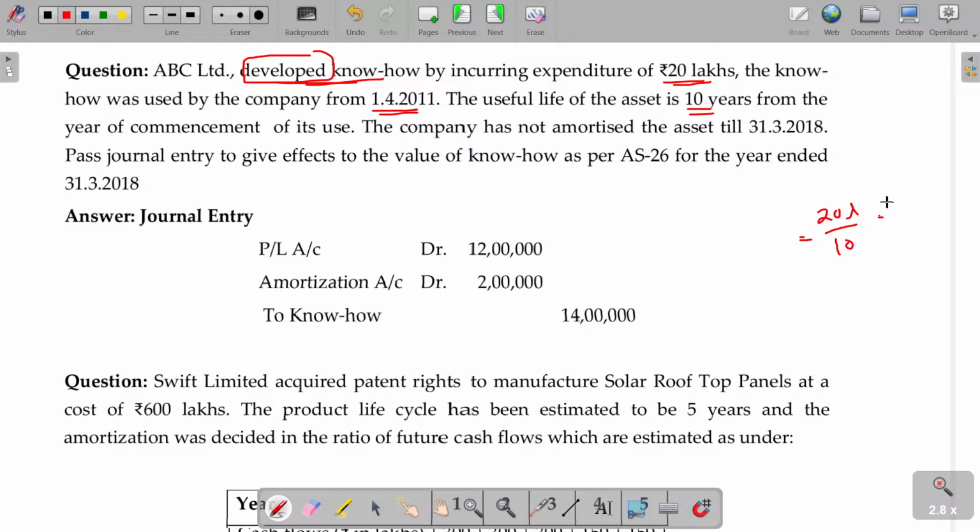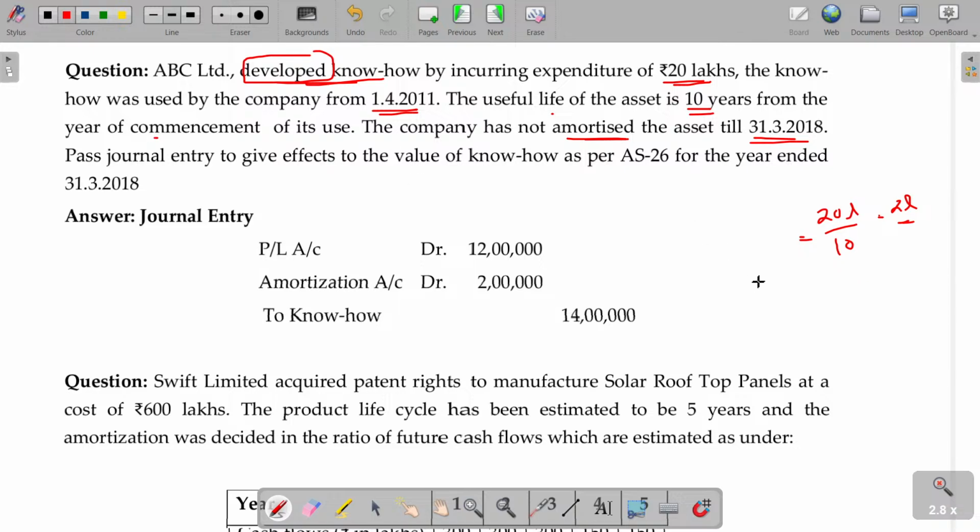You can amortize. Usually in case of assets, you can depreciate. In case of intangible assets, you can amortize, the term being amortization for intangible assets, equivalent to depreciation in case of property, plant, equipment. The useful life of the asset runs from the year of commencement of its use. The company has not amortized the asset till 31/3/2018.